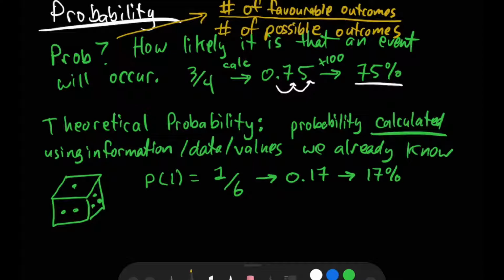So that's great. That's theoretical. That's a calculation. But what is experimental probability then?